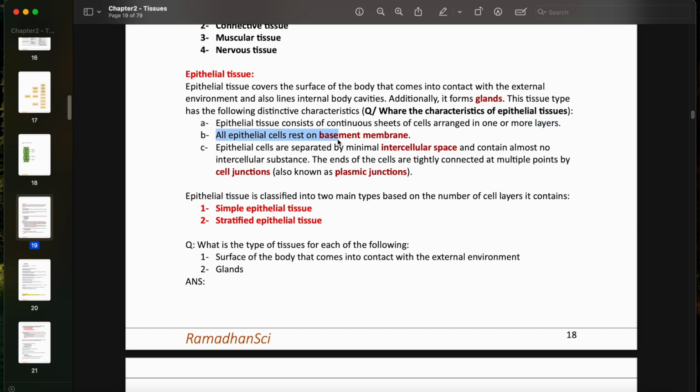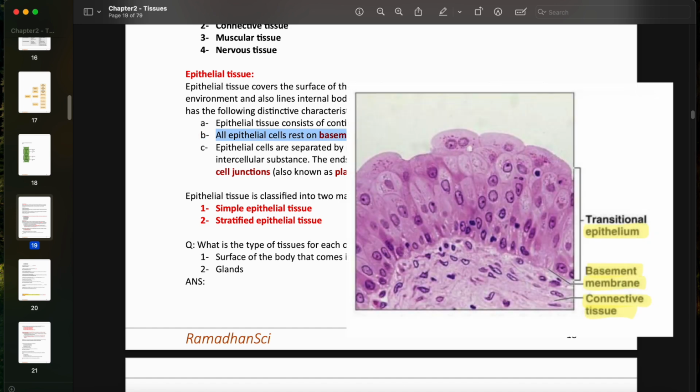All epithelial cells rest on a basement membrane. You should know that every time you look at an epithelial tissue, the cells rest on the basement membrane.